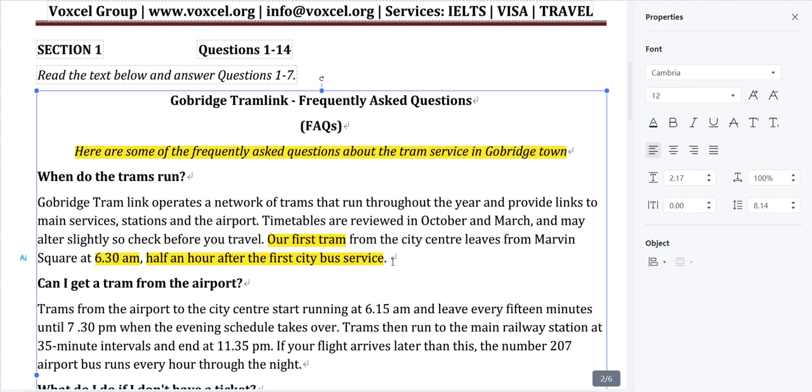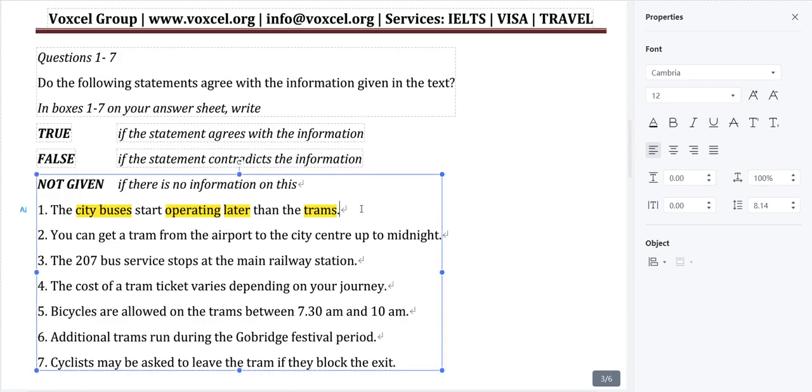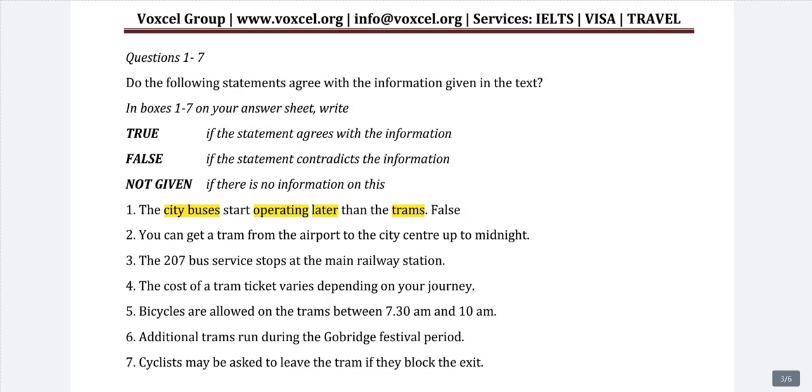Here is the location of question number 1, and according to this, our answer comes out to be false. So we will write here false. Moving on to the next question.